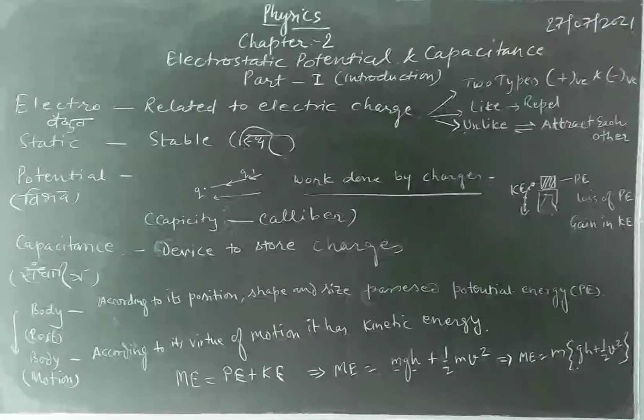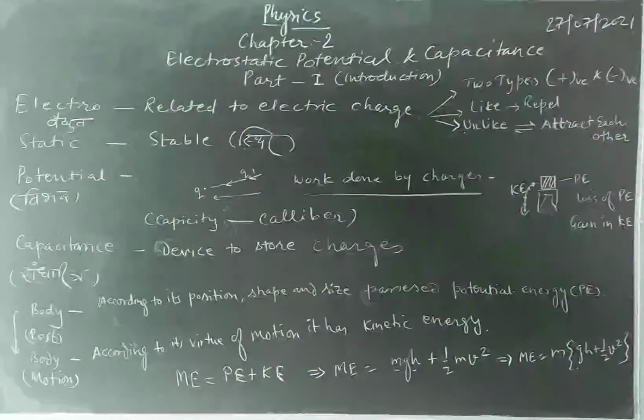If we put PE and KE, it is mgh plus half mv square, so the Coulomb's force is also conservative. In other words, the total mechanical energy of the body is potential energy plus kinetic energy, that is mgh plus half mv square.